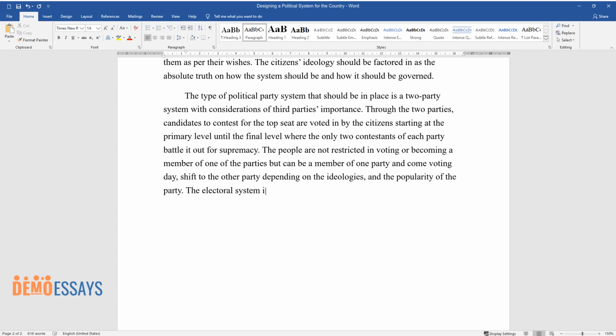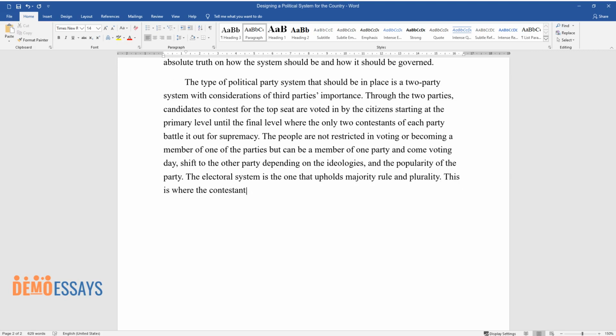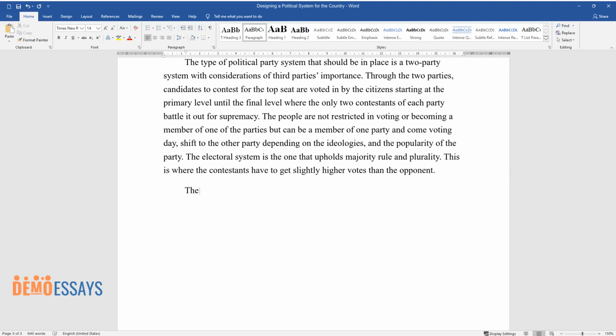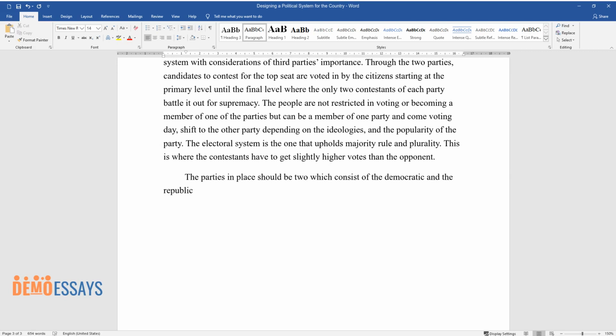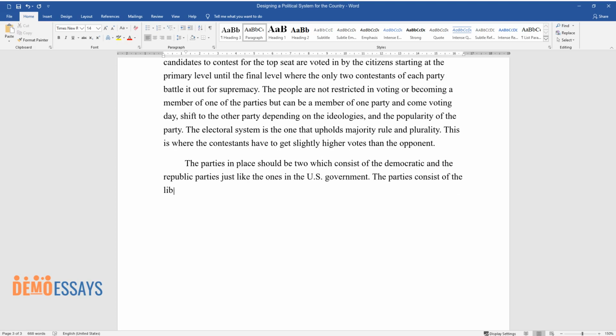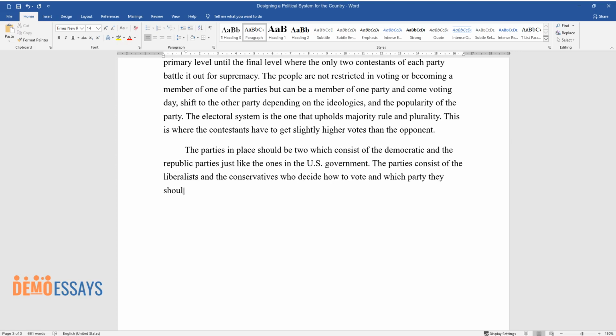The electoral system is the one that upholds majority rule and plurality. This is where the contestants have to get slightly higher votes than the opponent. The parties in place should be 2 which consist of the Democratic and the Republican parties just like the ones in the U.S. government. The parties consist of the liberalists and the conservatives who decide how to vote and which party they should be its members.